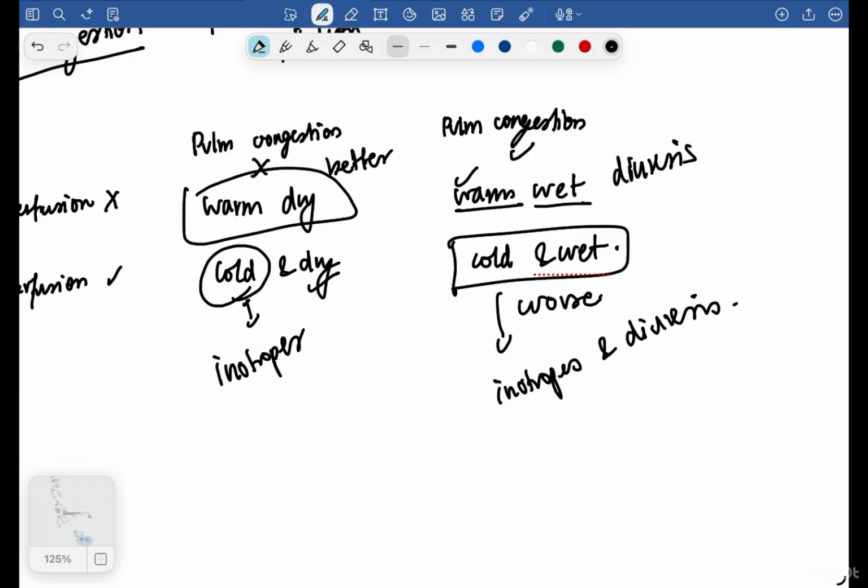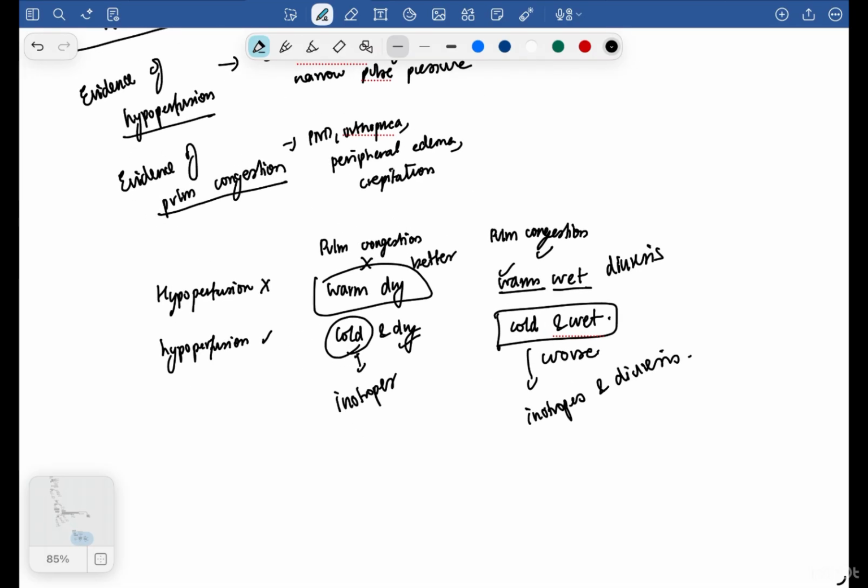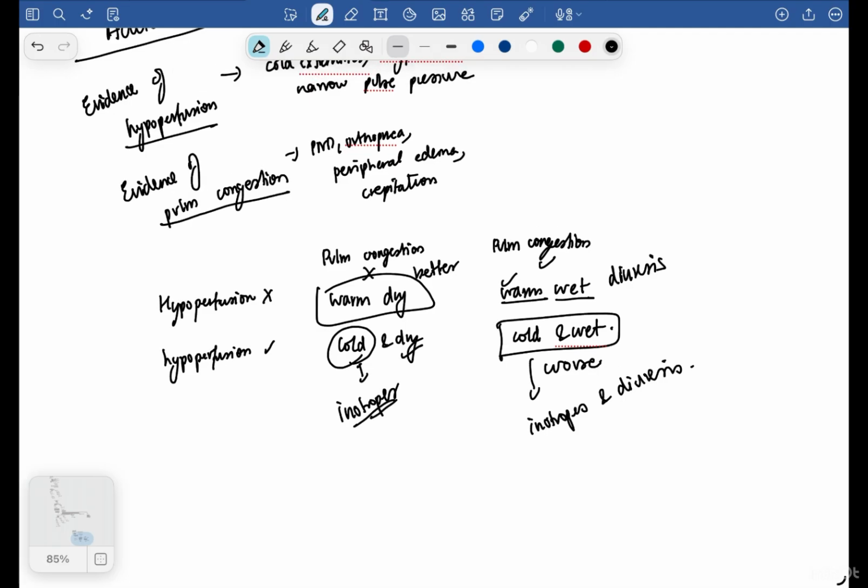Is that understood? Before doing all this treatment, I will first resuscitate the patient. I'll give therapy and ventilatory support if needed, and I will correct the predisposing factor. Then I will use this treatment. So, inotropes and diuretics: you just have to understand which one to use and where. That's all.